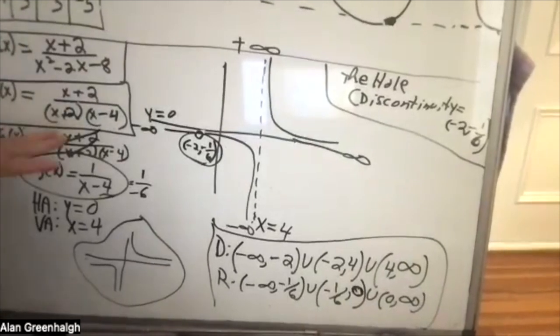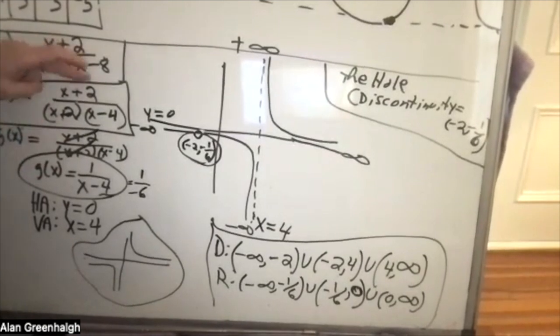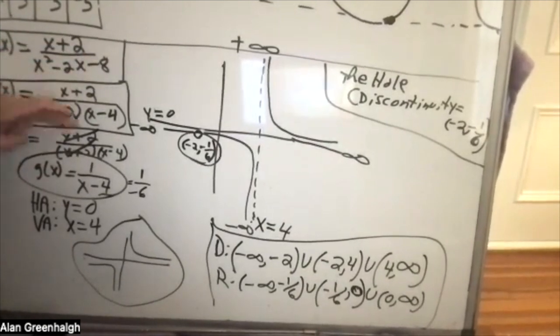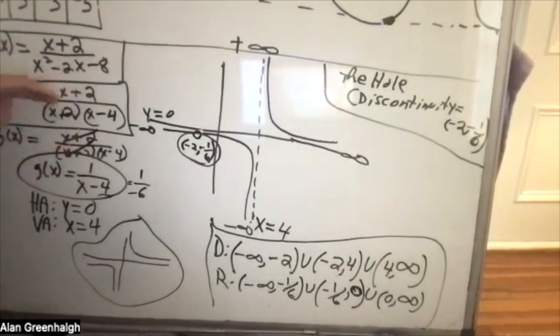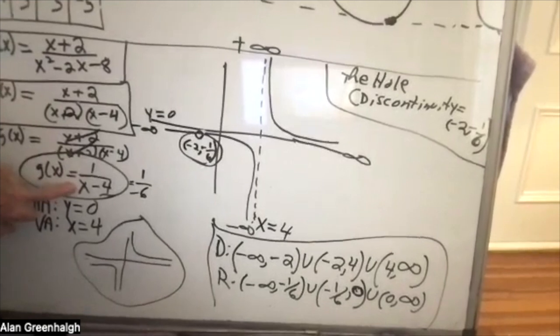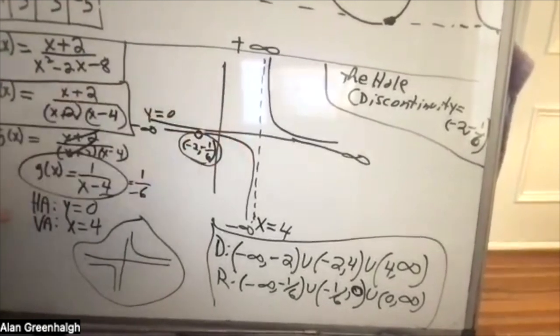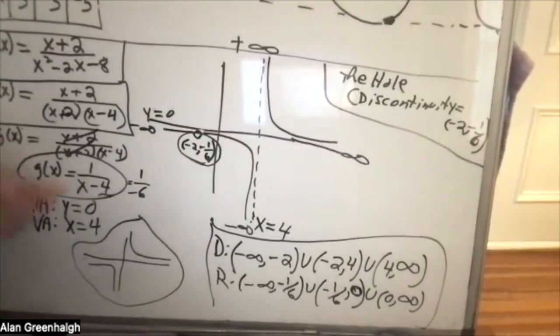So let's review it. You get the function, you factor the denominator. It will always have this characteristic that you can cancel out the x plus 2, leaving you with a very simple function to graph, which we then did by first indicating the horizontal asymptote was y equals 0.